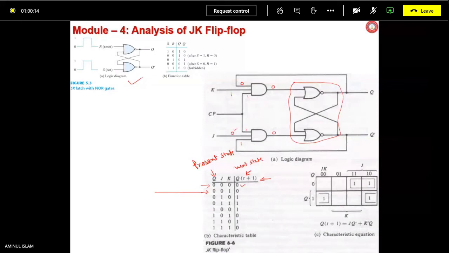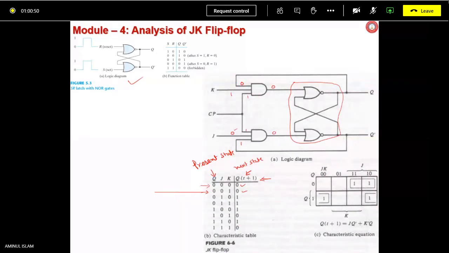Other things are already there: Q bar is 1, J 0, CP 1, K 1, and Q was 0, it is assumed. Once again the outputs of these AND gates are 0, 0. So once again it is going to be the no change state. Q was 0, Q(t+1) is also 0. Is it understood? Can you analyze in this way for all the entries?